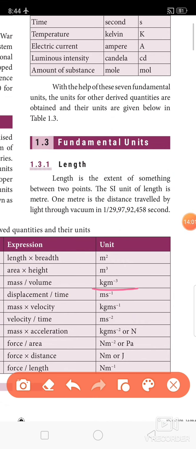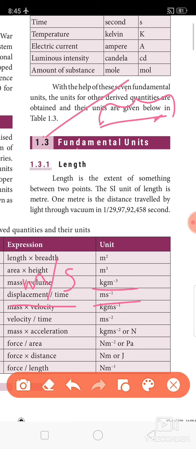Okay. Next, velocity. Displacement by time. What is displacement? Displacement is nothing but the distance between 2 points. How can you measure this distance? Using a scale. So it is nothing but length. So for displacement the unit is meter. For time the unit is second. That is a division. If anything is in division, you can put that expression into the numerator using a minus power. So meter second power minus 1.